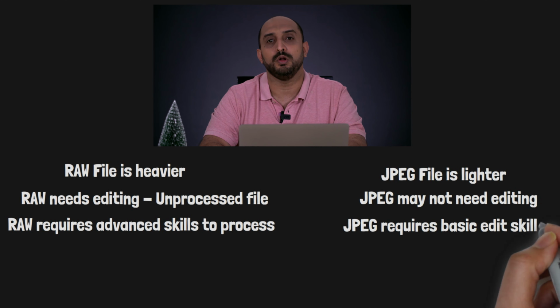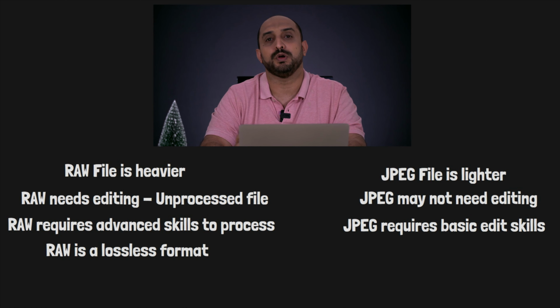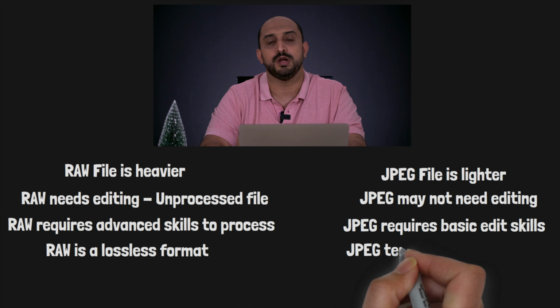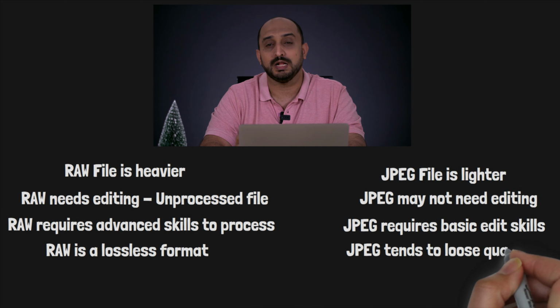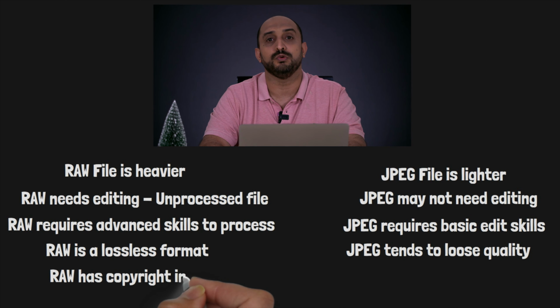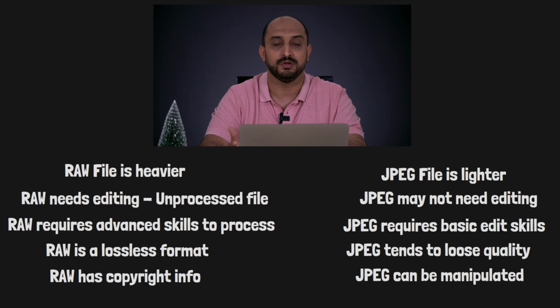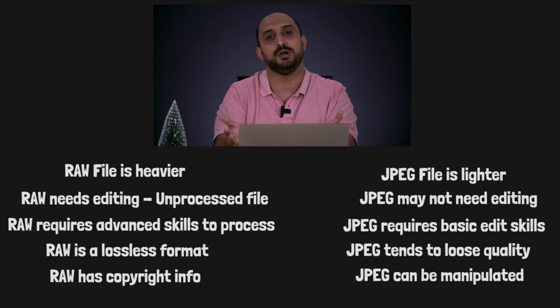RAW format is always lossless because, as we have been telling, it has so much data in it, and if you try to over process a JPEG, it will definitely deteriorate and the image quality will be lost. And the last and a very important point here is that a RAW format file will always hold your data in terms of the metadata and your camera information, so that nobody can claim that image, and it will have a copyright which will be only with the photographer who holds the RAW file. But the JPEG is a manipulable file format and anybody can claim that that particular image is theirs. So to sum up, these were the differences.